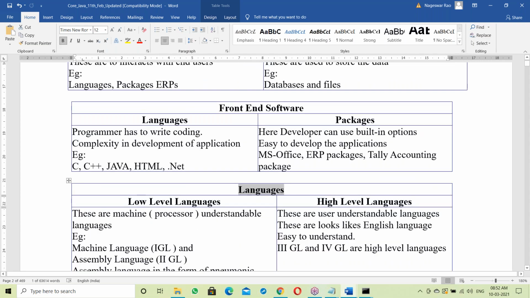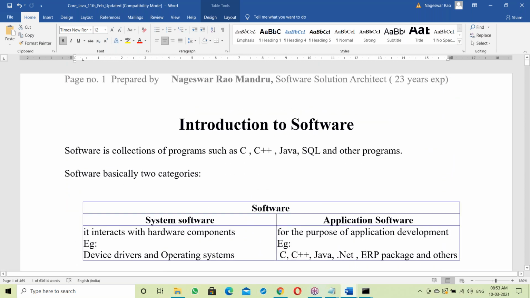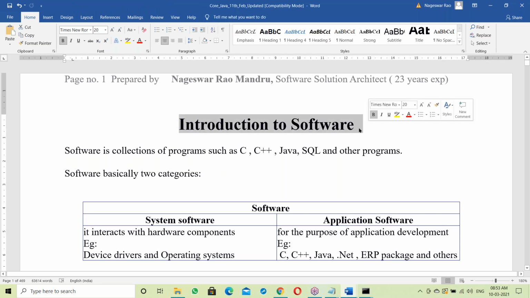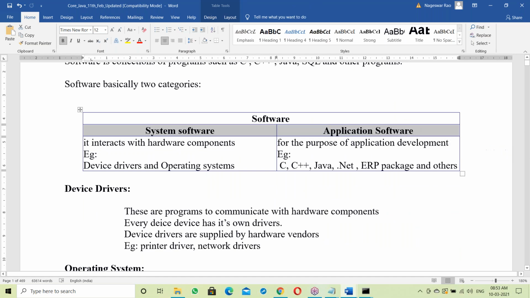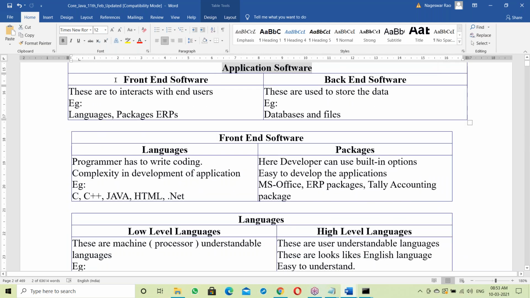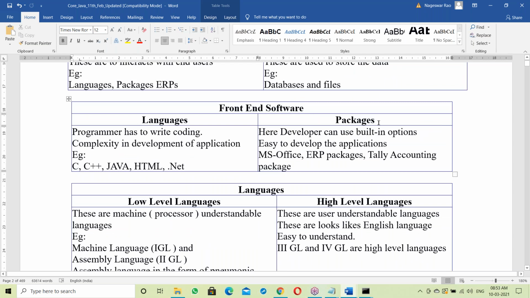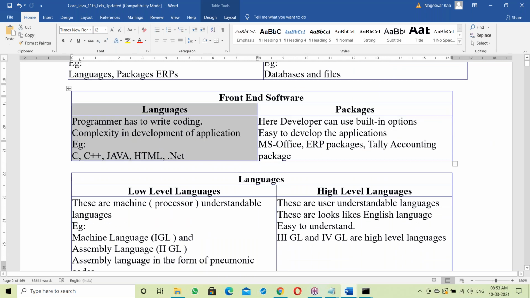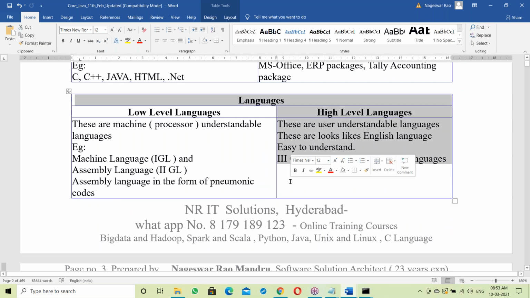See how I'm introducing Java. Compatible hardware and software. Our part is software. In software, there are basically two categories: system software and application software. Java comes under application software, so we move to application software. In application software there is front end and back end. Java comes under front end, so moving to front end. In front end, languages and packages. Java comes under language, so moving to languages. Now let us start.